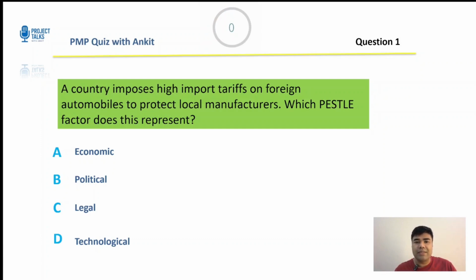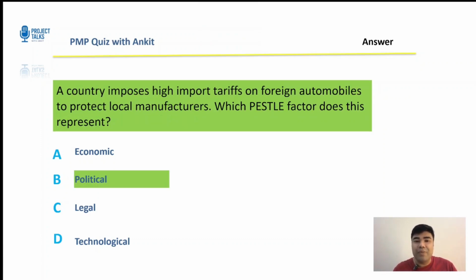Let's see what the correct answer is. The correct answer is B, political. Now understand, tariffs are a government decision about the trade policy, right? The root driver is a government policy to protect local industry. That's political. Now you might think tariffs affect the economy, and they do. But in PESTLE, we pick the cause. Here the cause is a government policy decision.